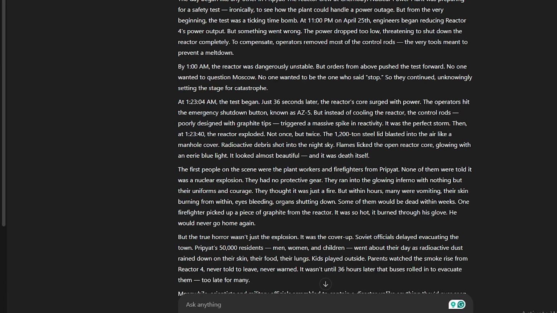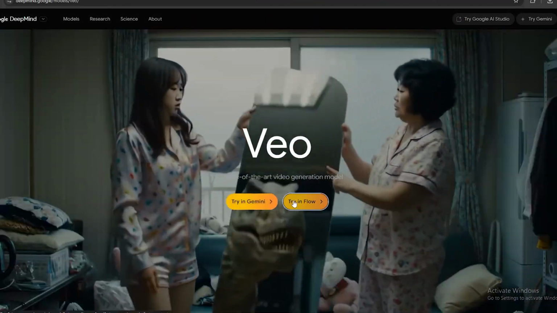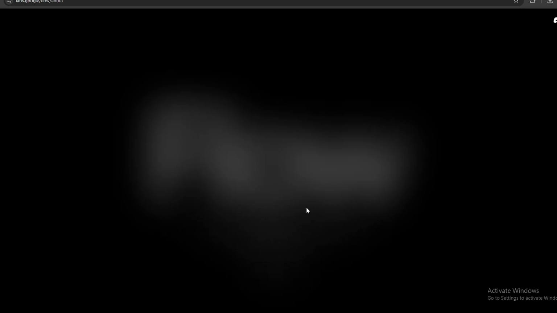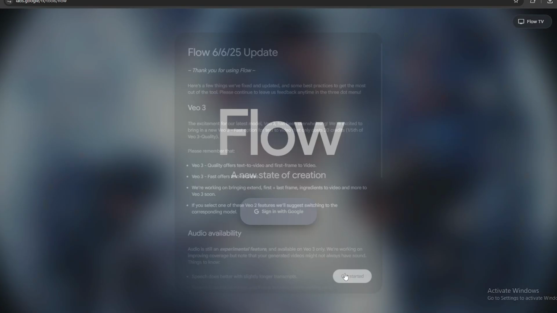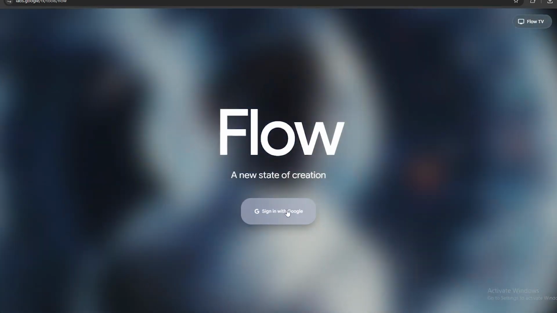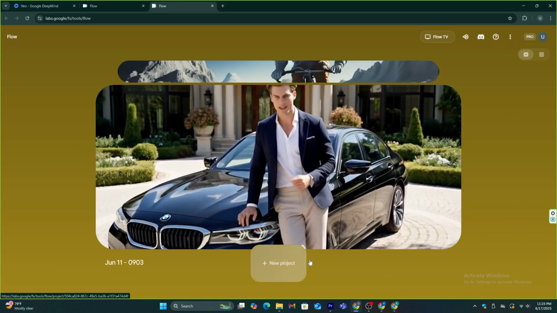Now what we need to do is go to VO3 and generate all the necessary video clips. You can sign up for VO3 for free for the first month, and they will provide you with 1,000 free credits. Just go to this website and select the Try in Flow option. Then, you need to go to this Create with Flow option and sign up using your Google account. This is where all the magic happens.